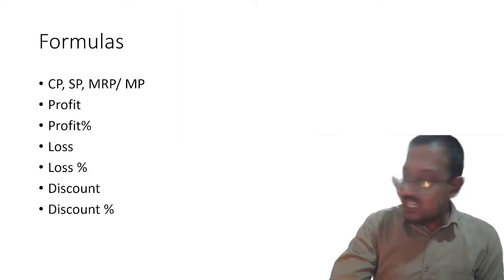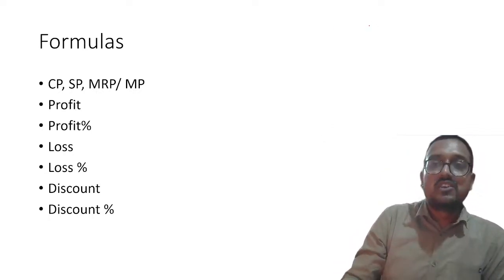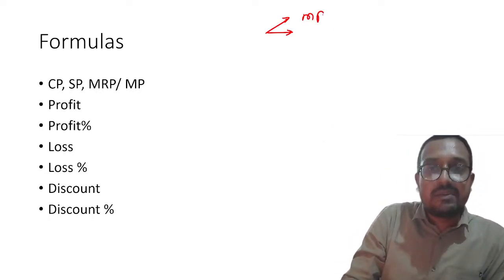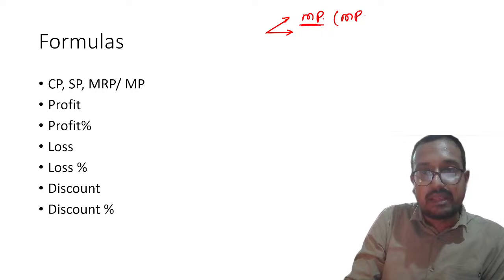As well we will discuss the formula. So, my dear students, anything you buy in the market, please remember there will be three prices. That is MRP, sometimes also called marked price.